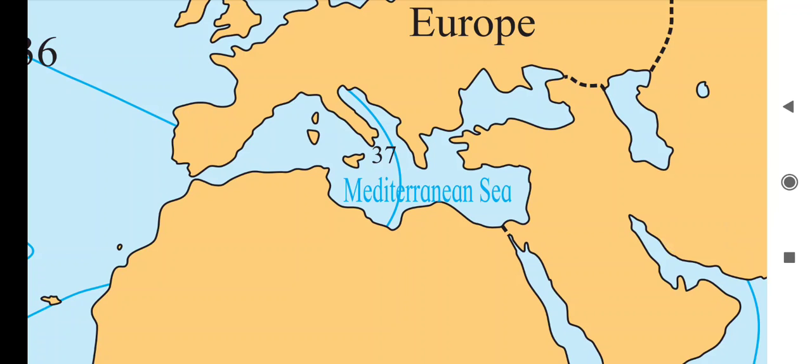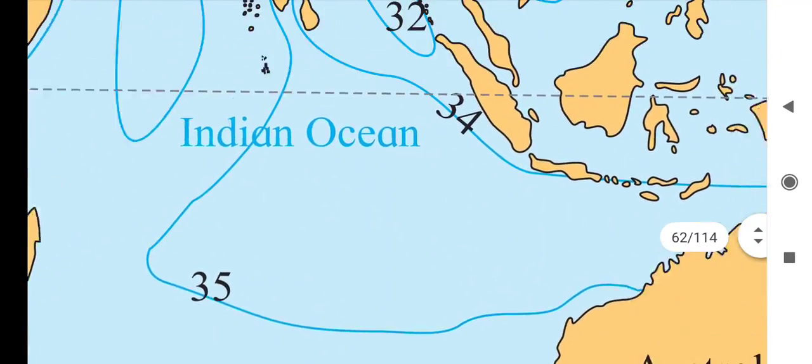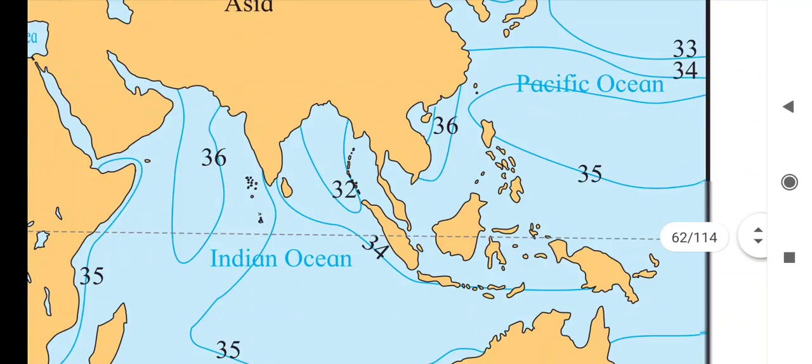If we talk about the Indian Ocean, here is India's map, the Indian Ocean, the Arabian Sea. Here on three sides there is flow of water, means just one side is restricted by land.